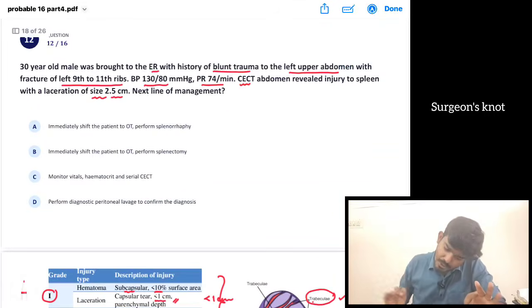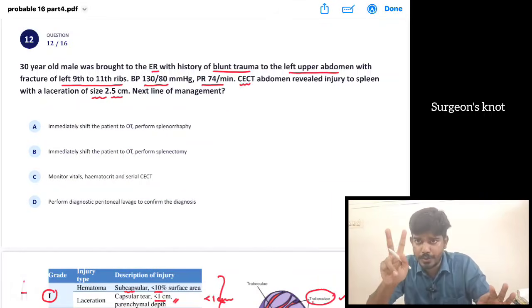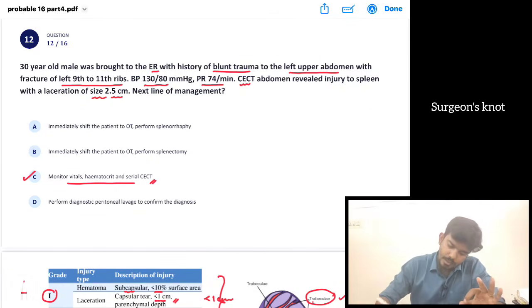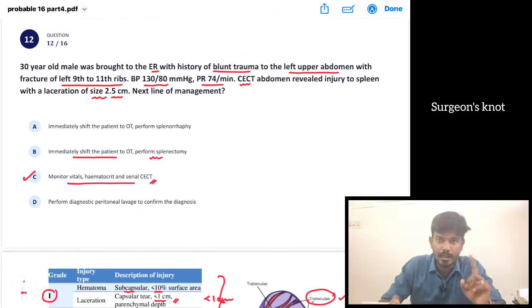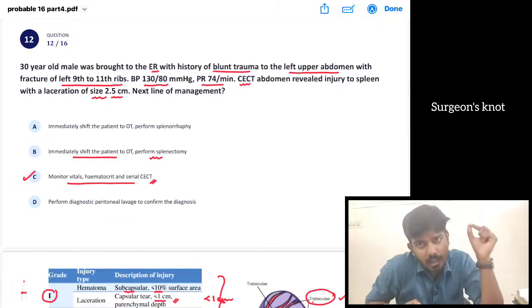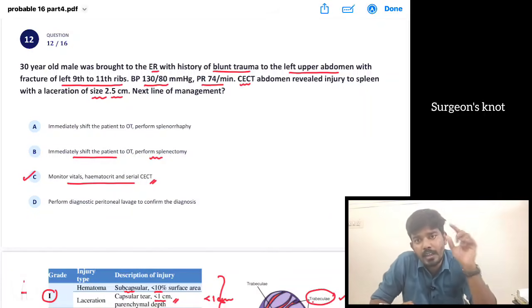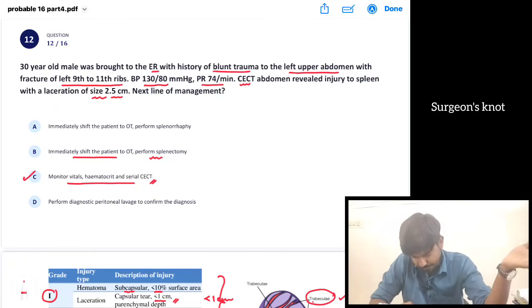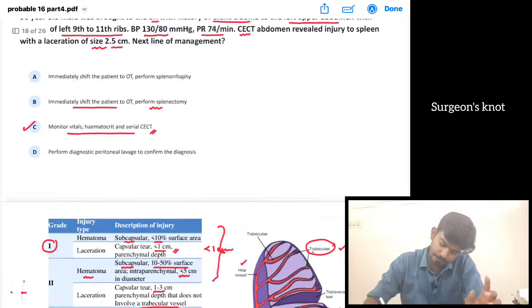So in this question, the patient is stable with a low-grade injury, so what are we going to do? We have to manage the patient conservatively. Immediate shift to OT and splenectomy is done only in case of grade 5 or grade 4. In grade 3, as long as the patient is stable we manage like grade 1 and 2. If the patient is unstable, we manage like 4 and 5.